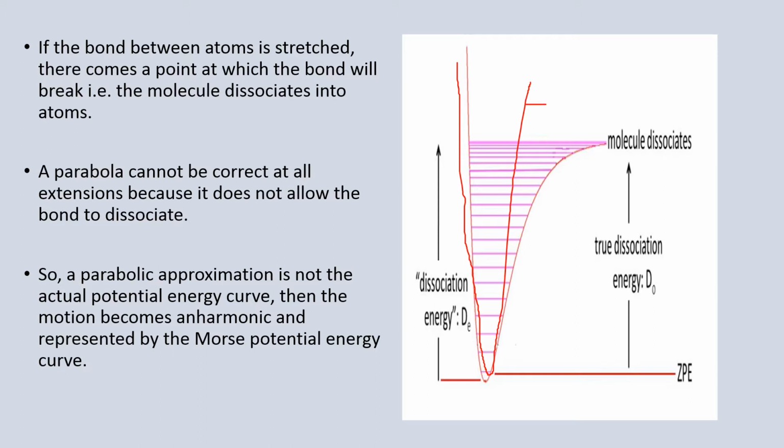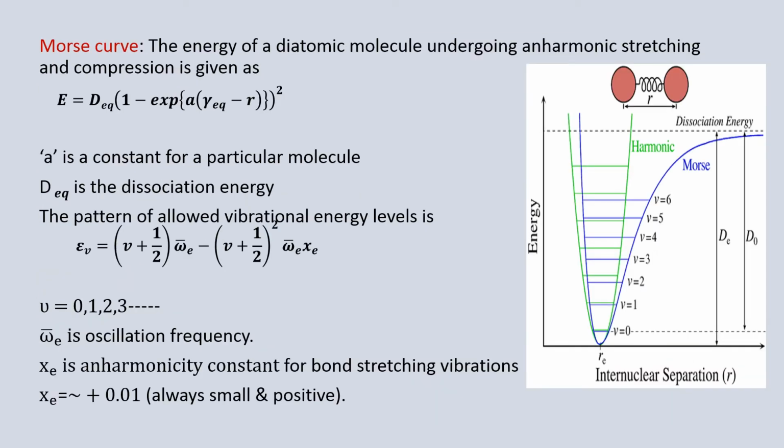We can't expect simple harmonic motion at all amplitudes. So, a parabolic approximation is not the actual potential energy curve. The motion becomes anharmonic, and this is represented by the Morse potential energy curve. P. M. Morse gave a purely empirical expression which fits this curve to a good approximation, and it is named the Morse function.